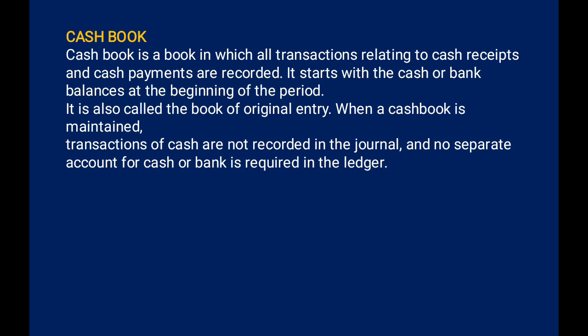Remember, this is our cash account where we record cash receipts or cash payments, and it is also known as the original book of entry, because once transactions happen in the business, you can record that cash transaction directly in the cash book. When a cash book is maintained, transactions of cash are not recorded in the general journal, and no separate accounts for cash or bank are required in the ledger.